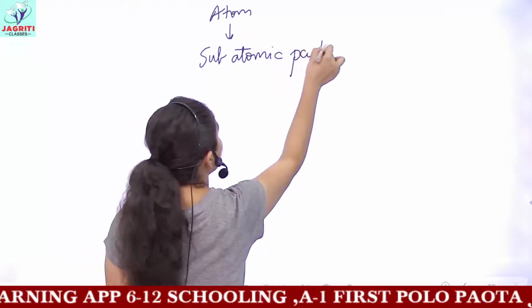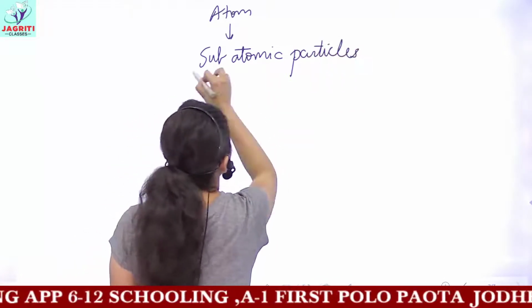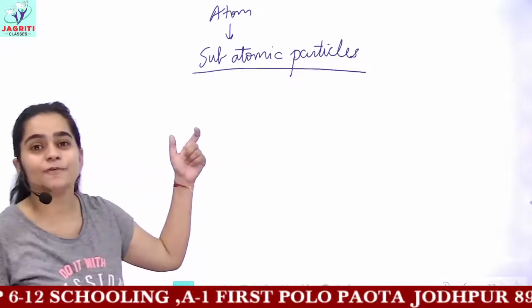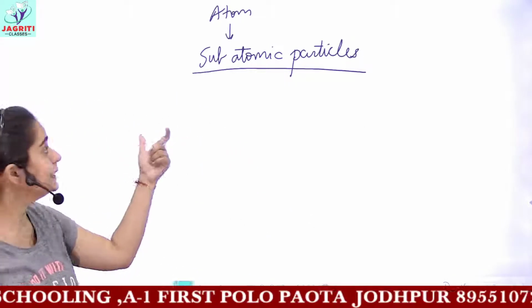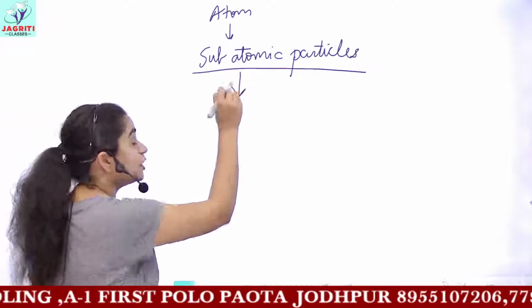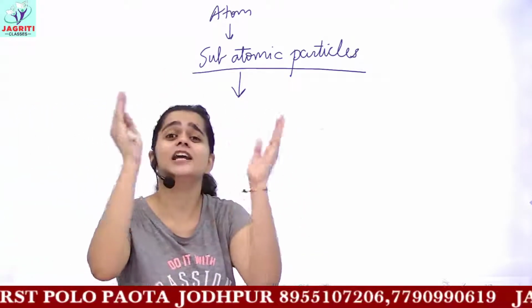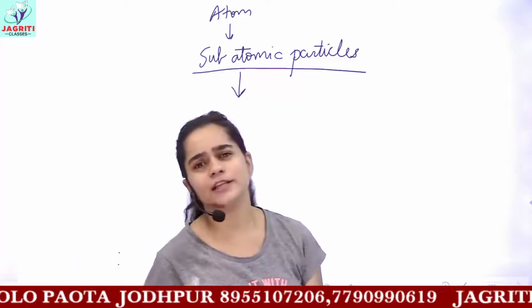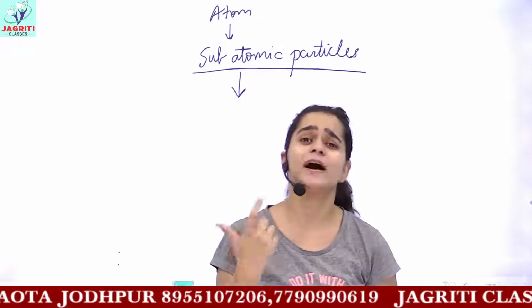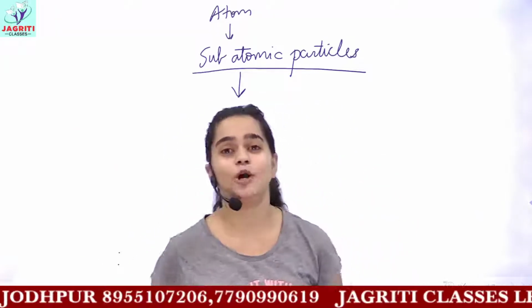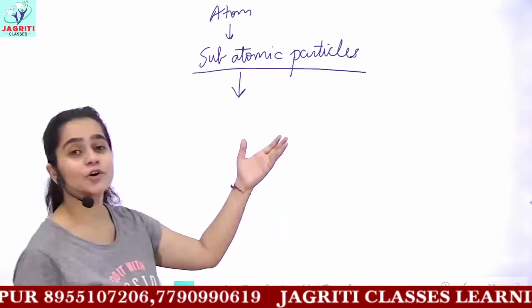After the discovery of subatomic particles, the process of research didn't terminate. The new topic of research was how these subatomic particles are arranged inside an atom, and for this many scientists proposed many different models or theories. In your books some models are given.